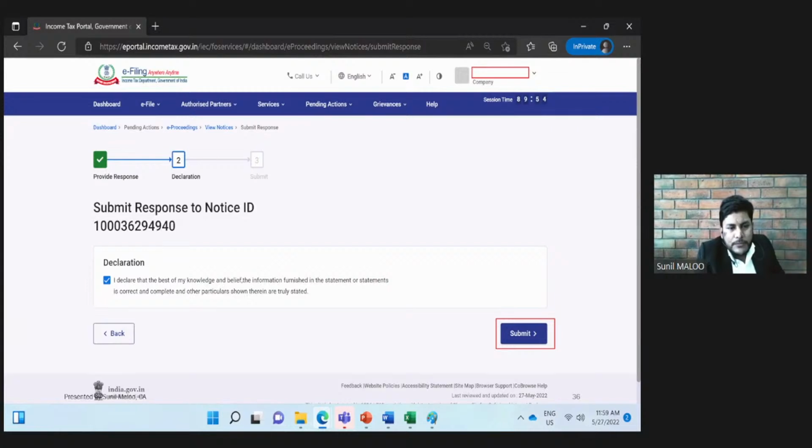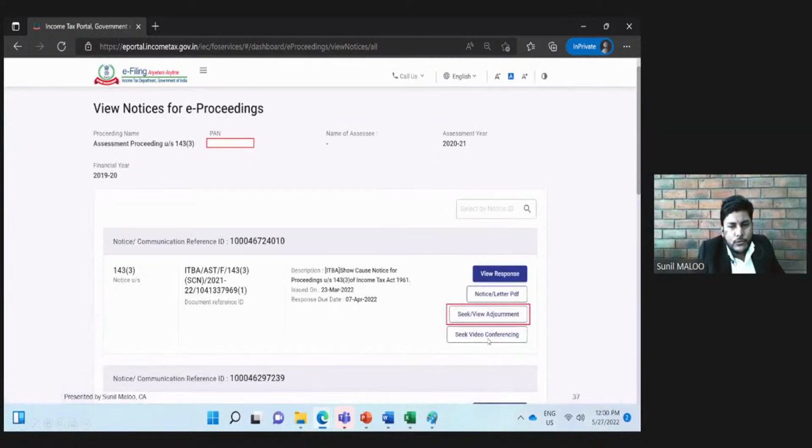As we all know, submitting wrong particulars to the income tax department is not an advisable thing, and it's subject to a penalty and prosecutions. So therefore, one should avoid submitting false or inaccurate particulars. So before clicking this declaration, we all need to cross check that all the information which is being submitted in reply to the notice is prima facie and factually correct to the best of our knowledge and belief. Then we will click the submit button. Our response will get submitted to the portal.